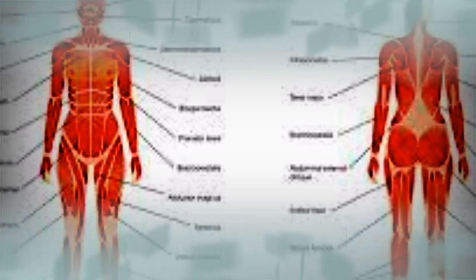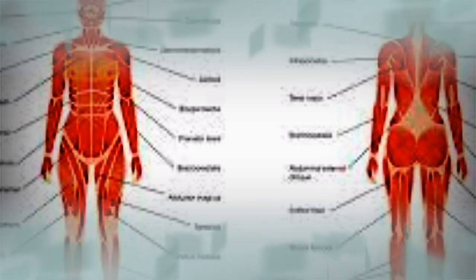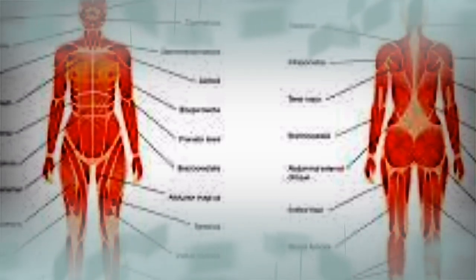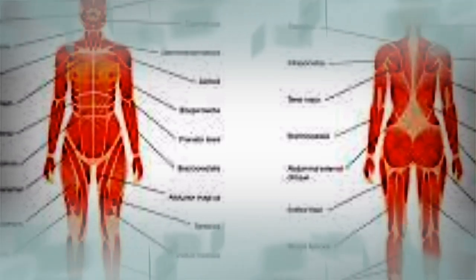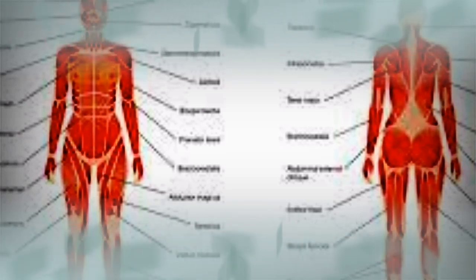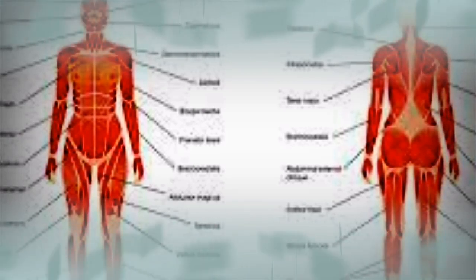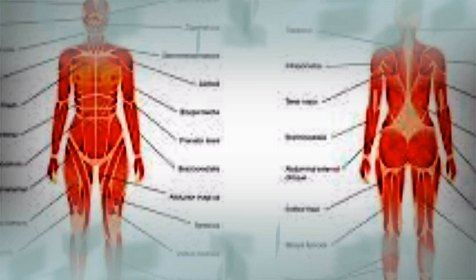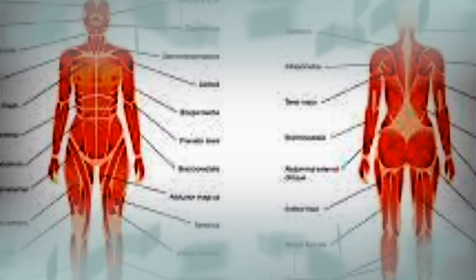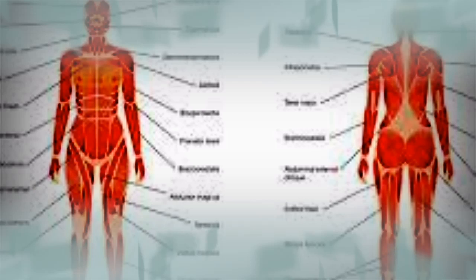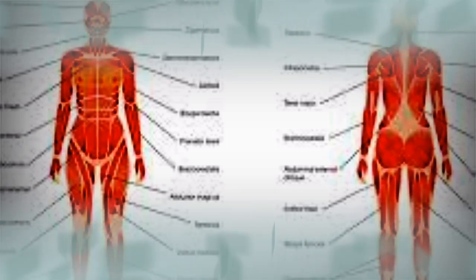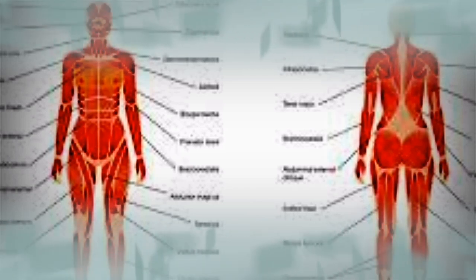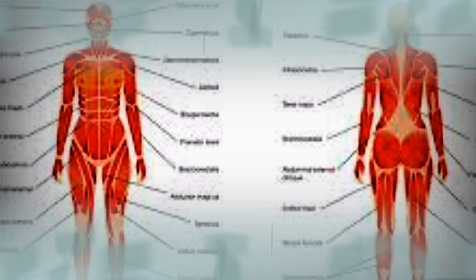Muscle tissues are found in the heart, blood vessels, and digestive system. There are three kinds of muscle tissues, namely cardiac, visceral, and skeletal. Cardiac muscle. Cardiac muscles are present only in the heart. These muscles are responsible for the pumping action of the heart and therefore are responsible for the circulation of blood throughout the body.